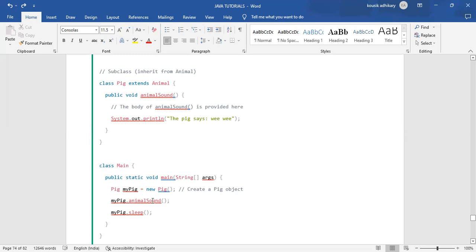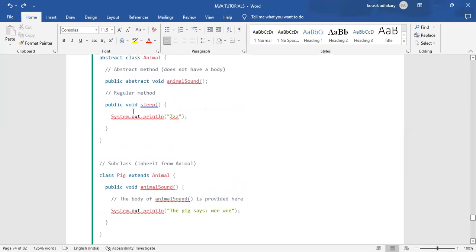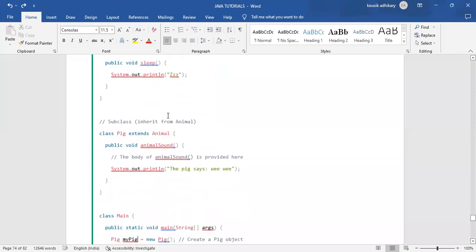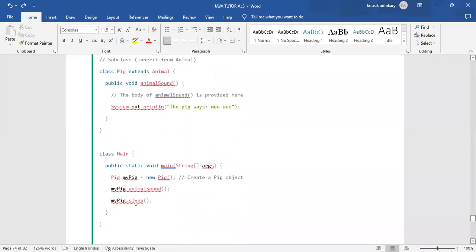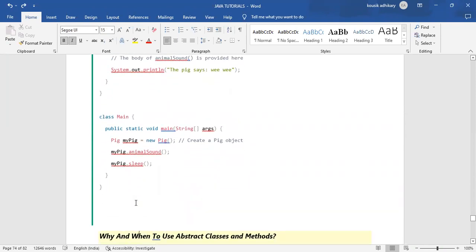calling the abstract method. And myPig.sleep, that sleep is also available in the abstract class, but that sleep is a normal method, and that normal method has a body, so we have passed a message zzz. And by using that object name, we are calling the sleep method also. So what will be the output? The output will be the animal sound with its message, the pig says that message, and sleep will return zzz.